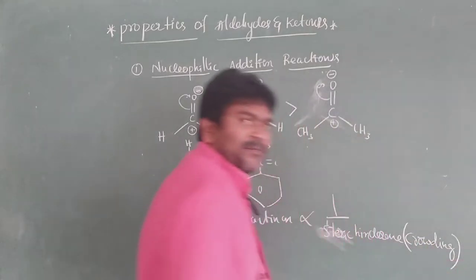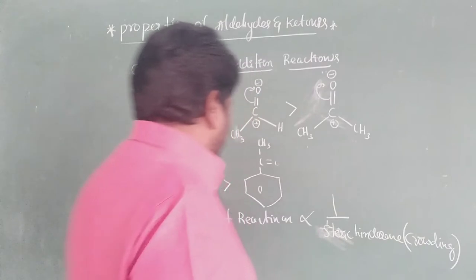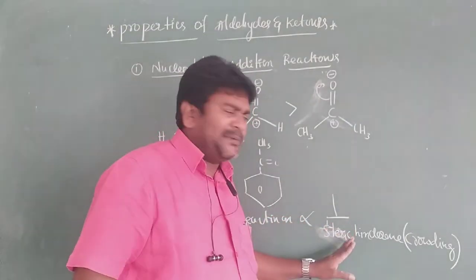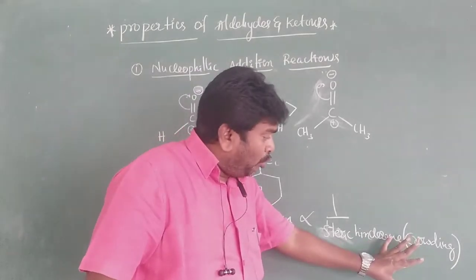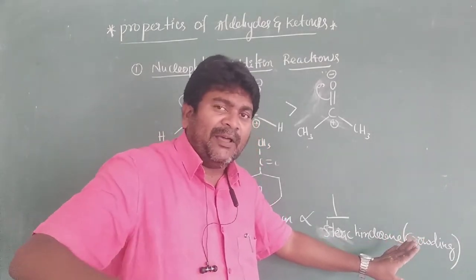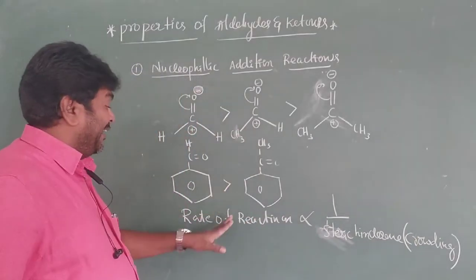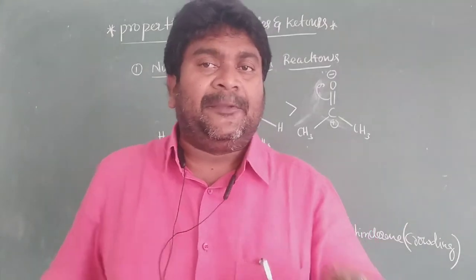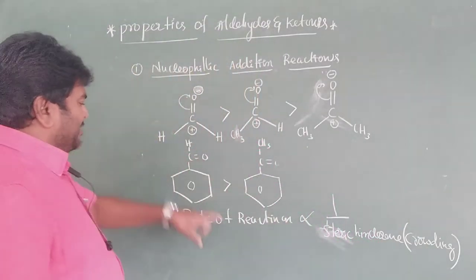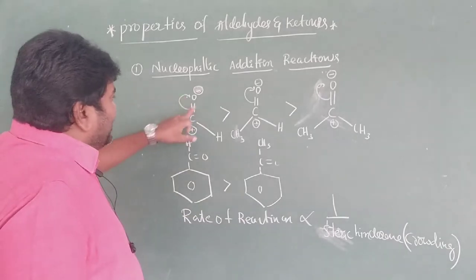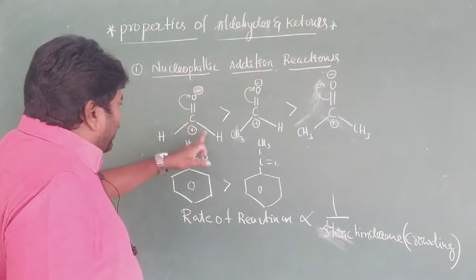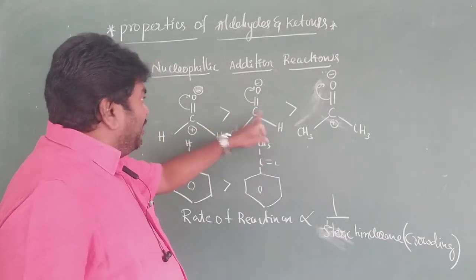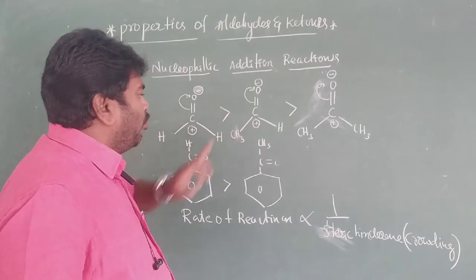It is crowding. See here, it is very, very important, my dear students. Rate of reaction is inversely proportional to steric hindrance. Simply, you have to understand crowding. If crowd increases around the carbonyl carbon, rate of reaction decreases. Rate of reaction decreasing means less reactivity. Suppose we compare the same here. This is the carbonyl carbon. Crowd: hydrogen H here, and CH3 here. Which one is more crowded? This is the more crowded.